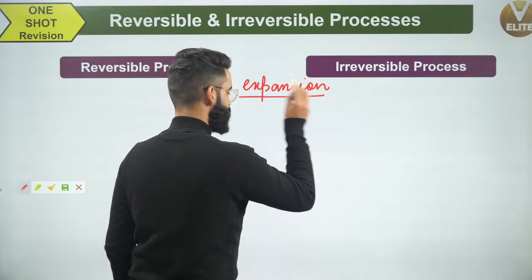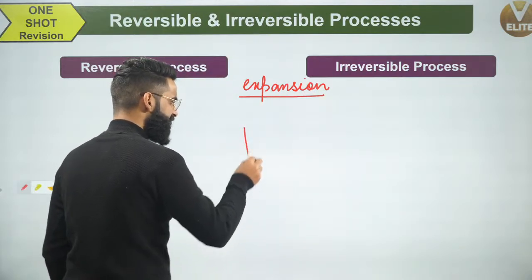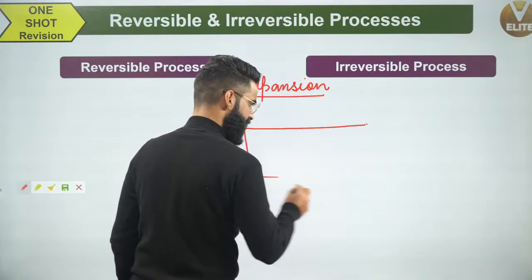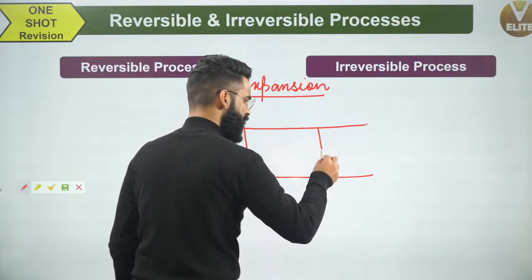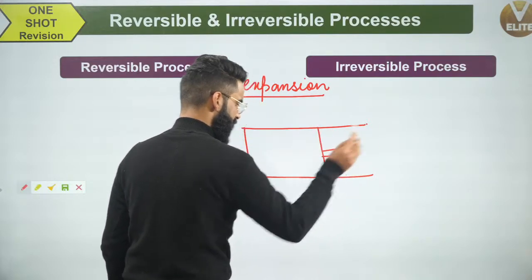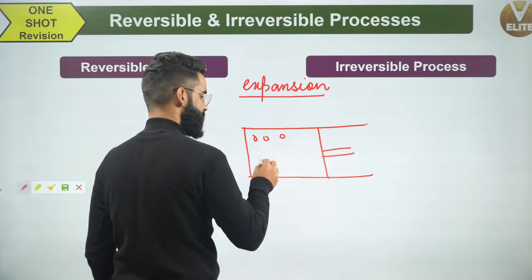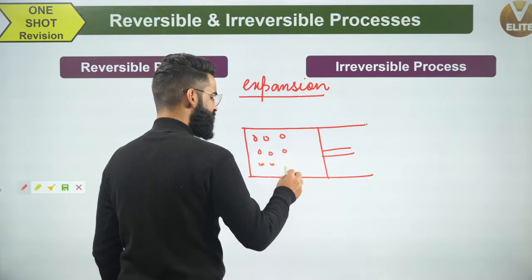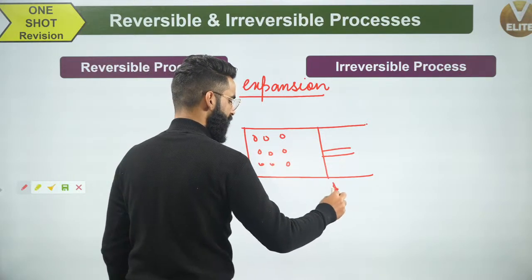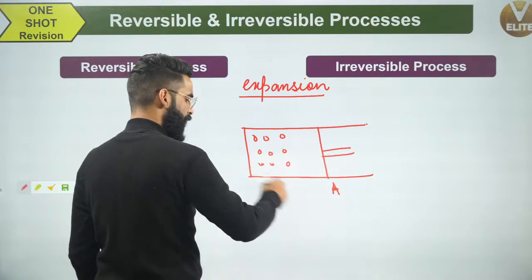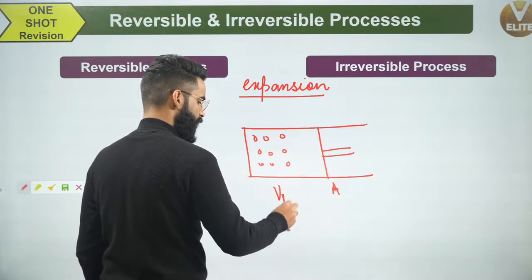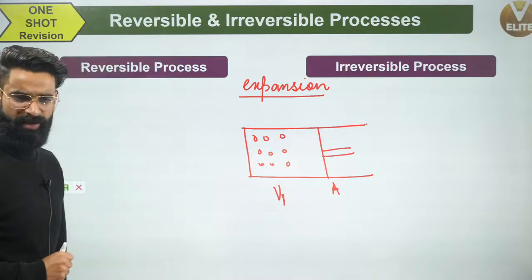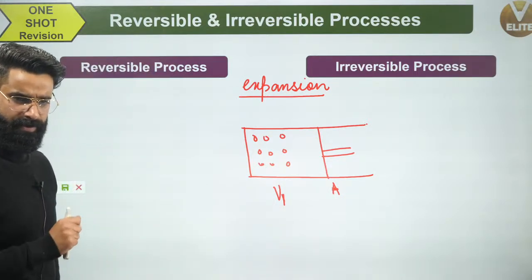Expansion of ideal gas, okay? Let's say this is the container right here, and this is the piston of the container. And over here you have got the ideal gas. Let's say the piston right here is at point A. When the piston is at point A, the volume occupied by the gas is simply V1, okay?